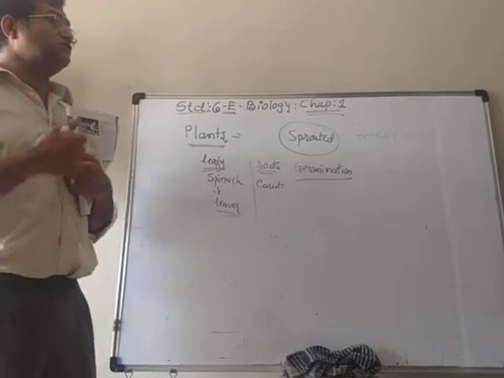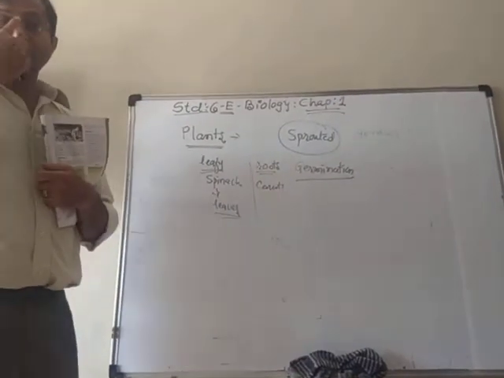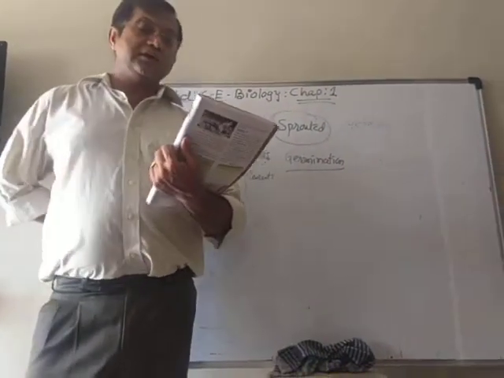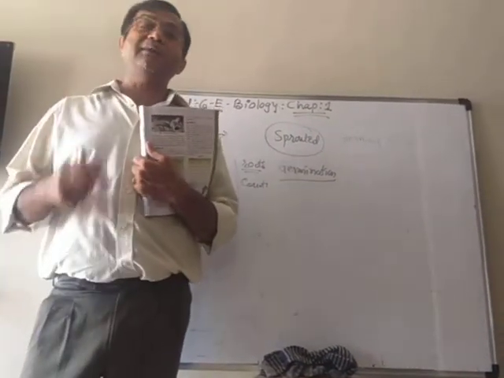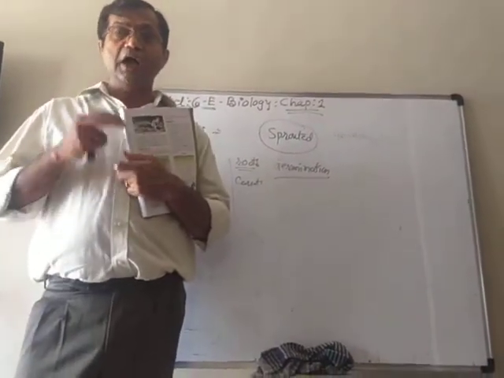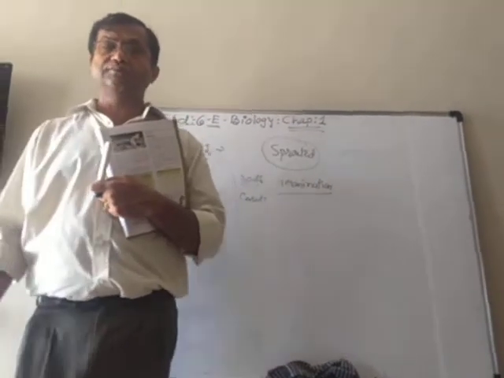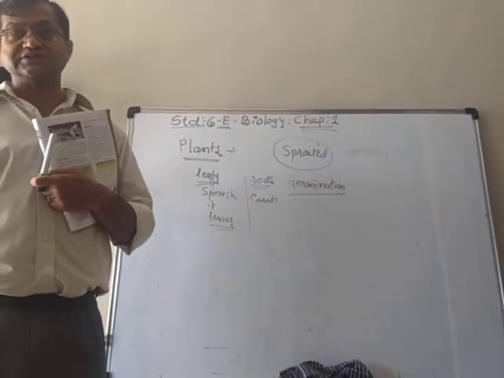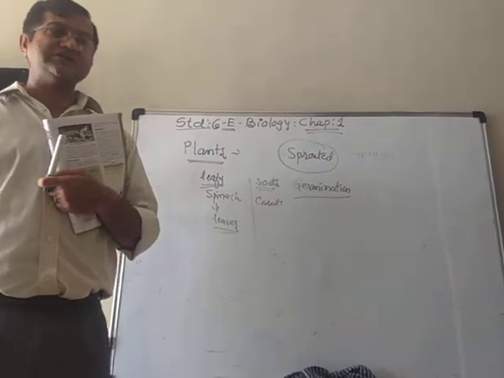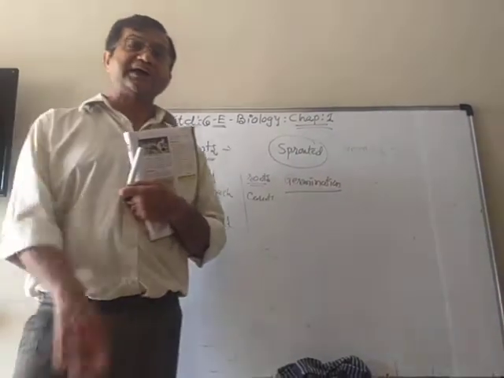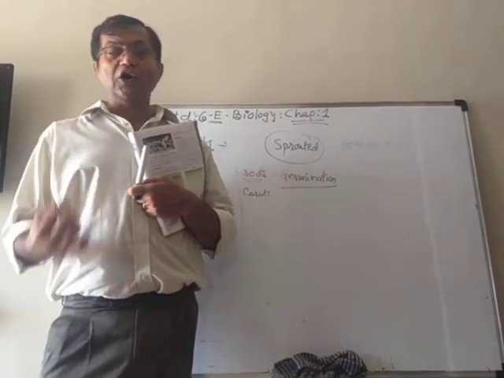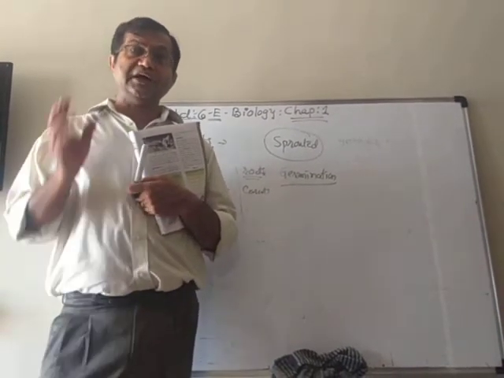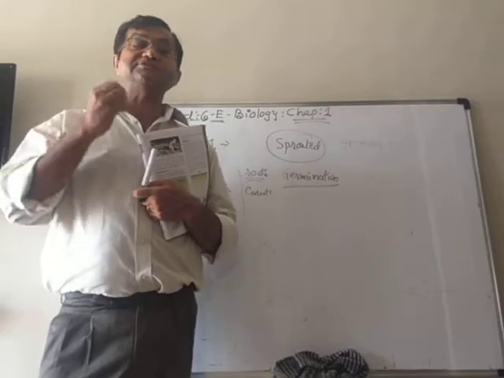Similarly, when we use honey, what is honey actually? Honey is the product made by the honeybees. Honeybees move on the different flowers, and from the flowers they extract the nectar, and along with the nectar they mix their enzymes from their body also.